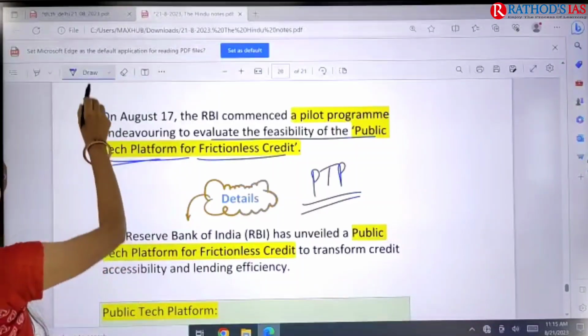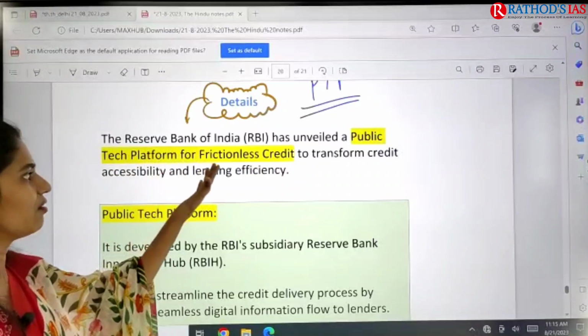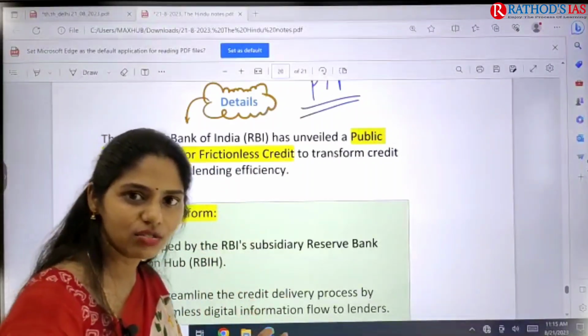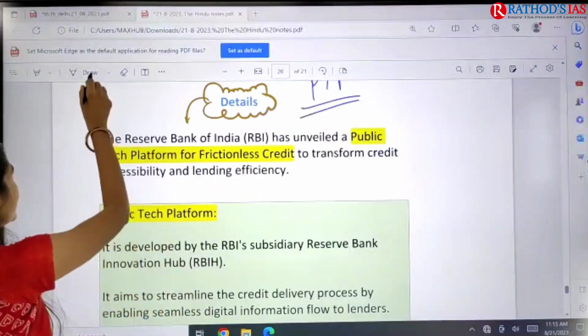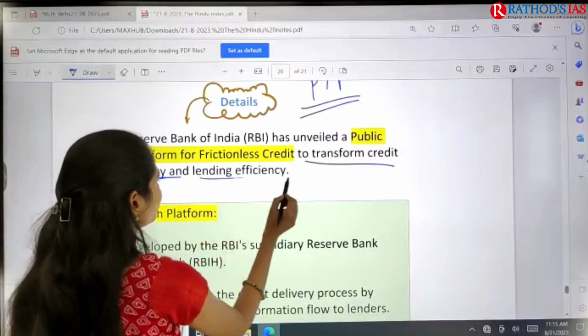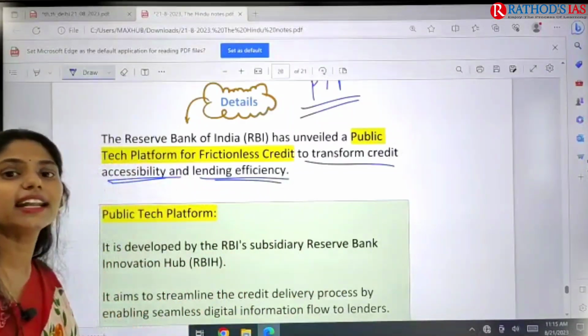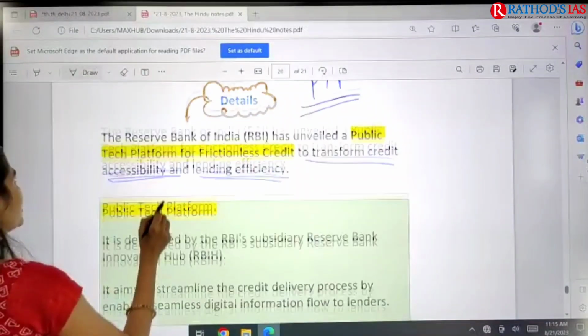That's it. So here, if you see further details, this public tech platform is going to transform our credit accessibility, and it will also increase lending efficiency. So what is this platform about?